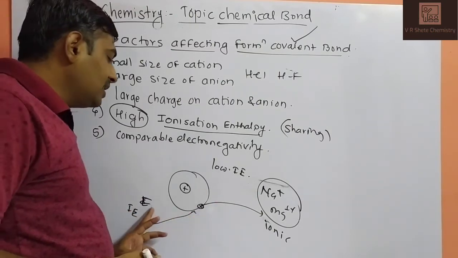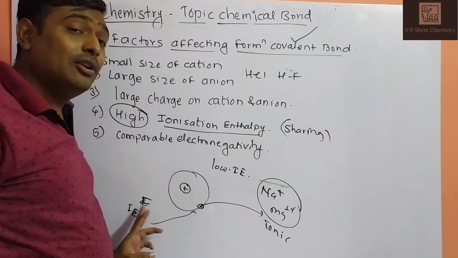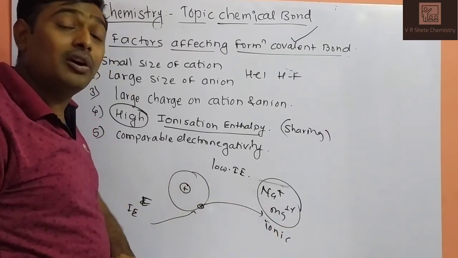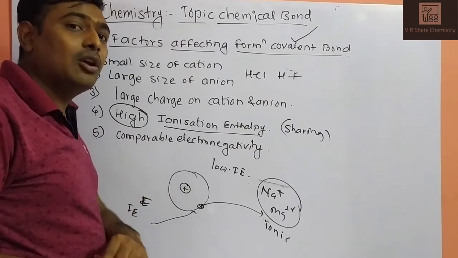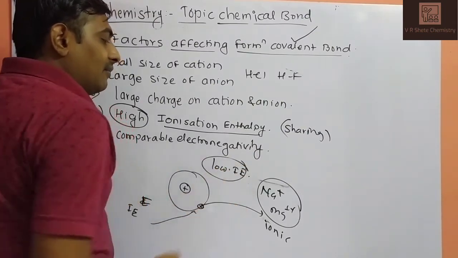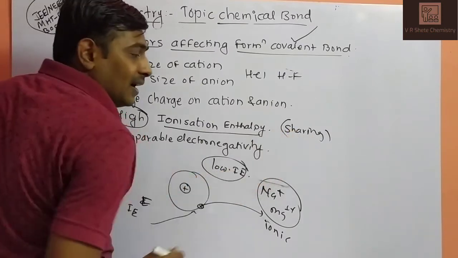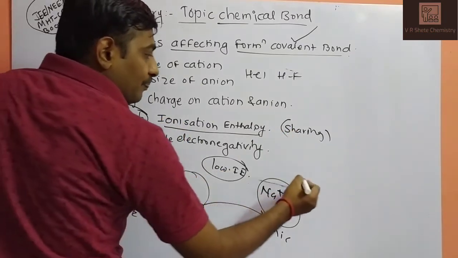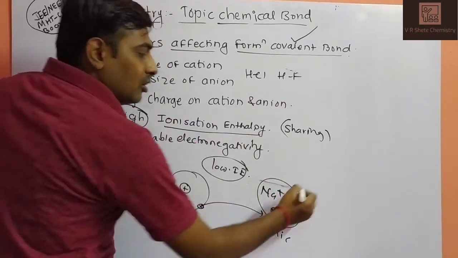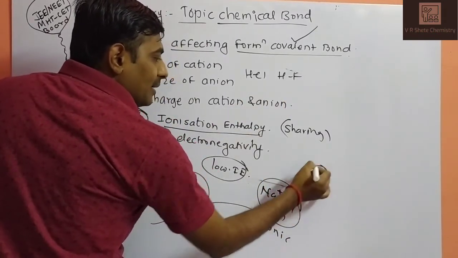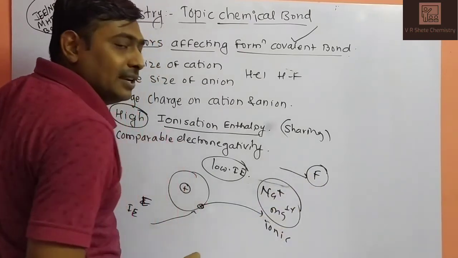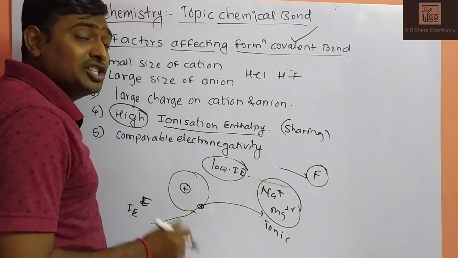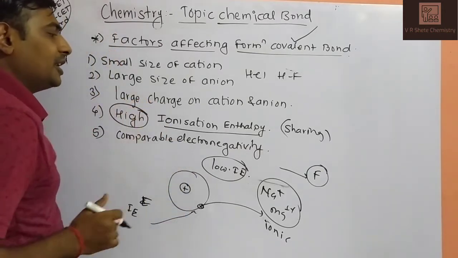With low ionization enthalpy, electrons are easily removed. Easily removed means loss of electron, or gain of electron by the other system, and loss and gain is ionic. We require sharing of electrons, which means high ionization enthalpy is needed. If fluorine or chlorine is there, these elements have high ionization enthalpy. We cannot easily remove the electron, but we can utilize the electron for sharing. So ionization enthalpy should be high.